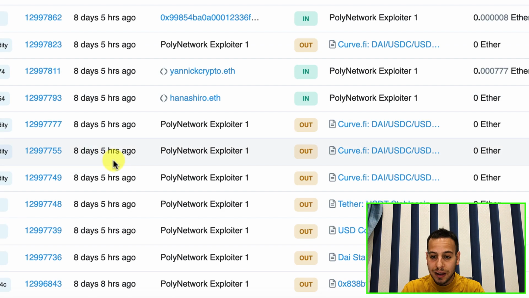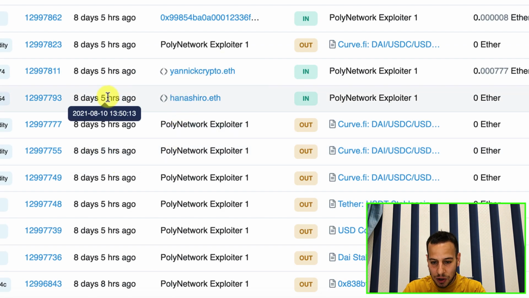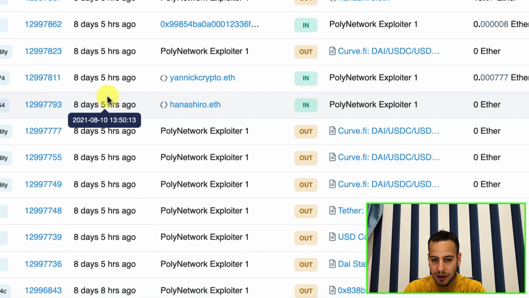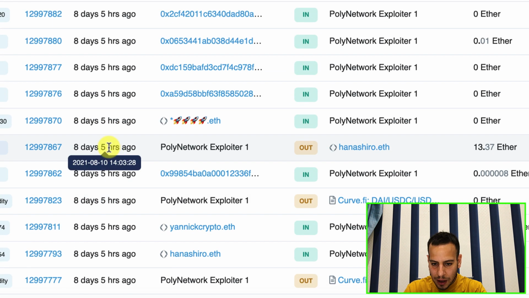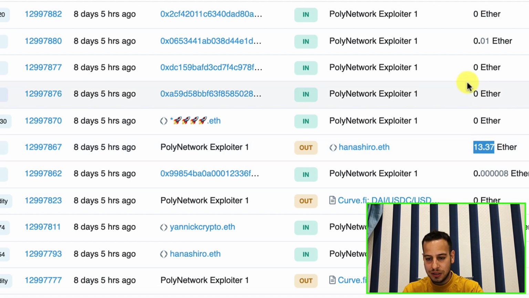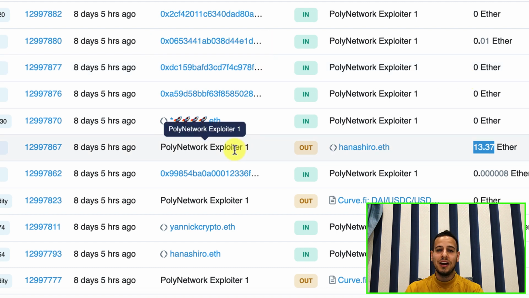He warns the attacker. And right after, so this was at 1:50, and around 30 minutes later, the attacker actually rewards the one who warned him with around 13.37 Ether, which is equivalent to around $50,000. So the attacker actually sent a bounty, a reward to someone that warned him that he forgot he is not supposed to use USDT because he got blacklisted and the token might get frozen.